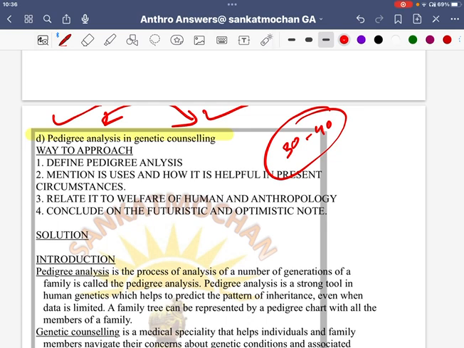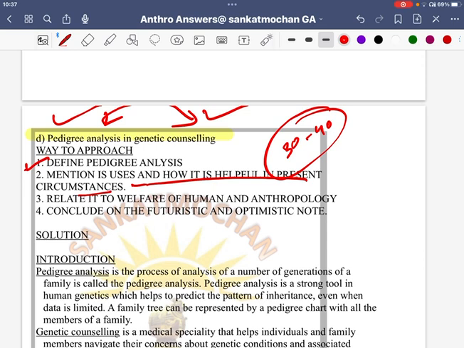What can we do? In the introduction, we can define pedigree analysis. Second, mention the uses and how it is helpful in the present circumstance. Why present circumstance? Because genetic counseling is the future. As you have heard about engineering babies or designer babies, this is what genetic counseling does. You have also heard about CRISPR-Cas9 technology and various other editing tools. If you know that, it's well and good. If not, comment, and I will come up with a separate biology-based topic on that issue.